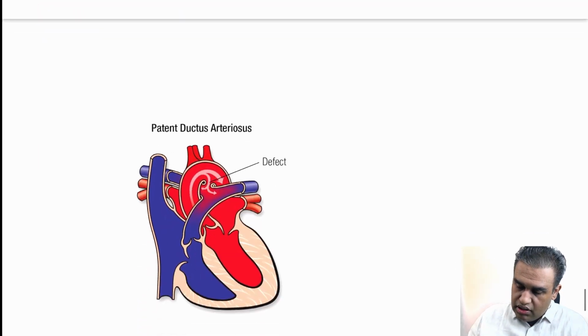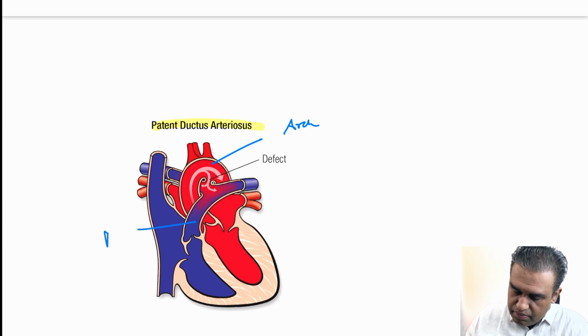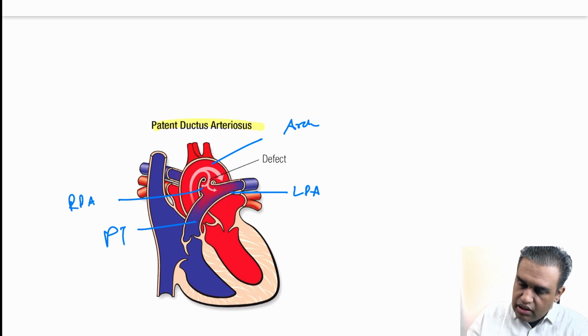Here you can see how this patent ductus arteriosus, if I may show with an arrow over here, this is the arch of aorta, right? This is the whole pulmonary trunk, that is the left pulmonary artery, and this going behind the arch is the right pulmonary artery, and here you have this defect, the patent ductus arteriosus. The defect over here is the patent ductus arteriosus.